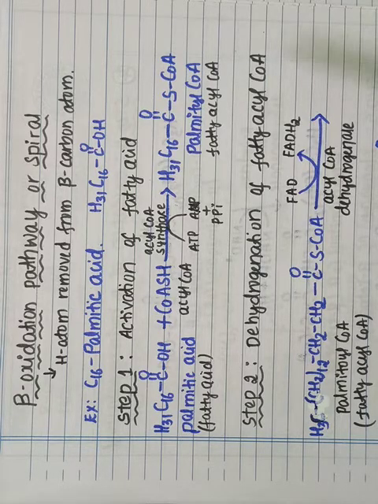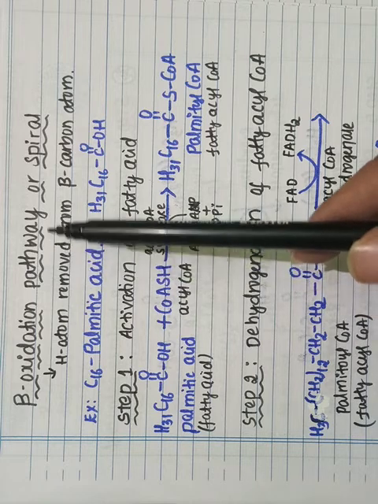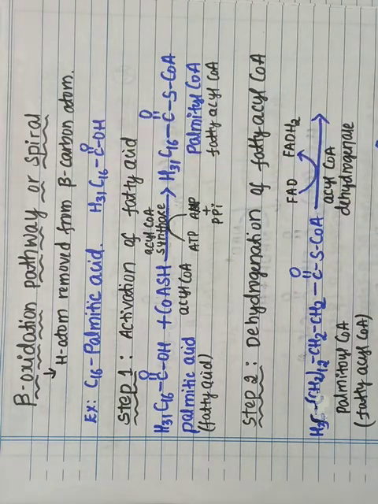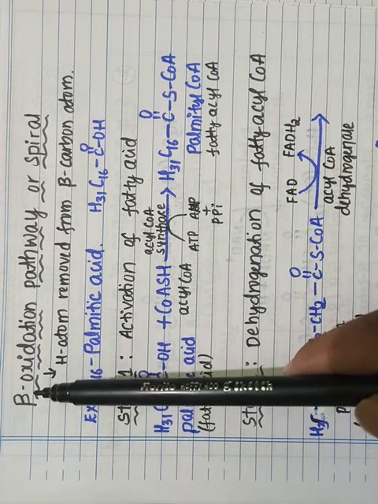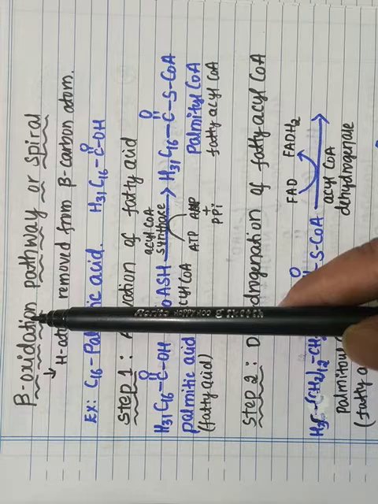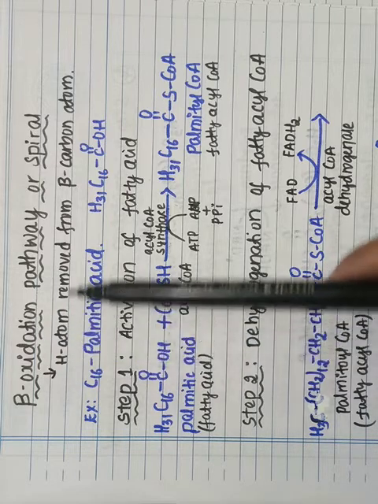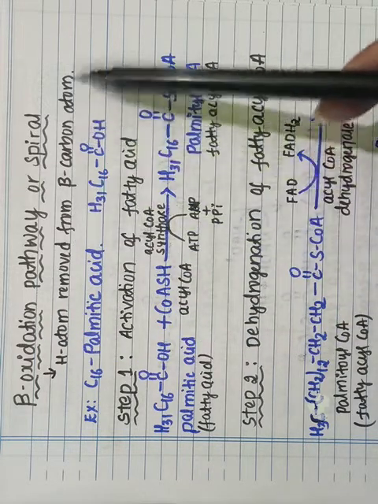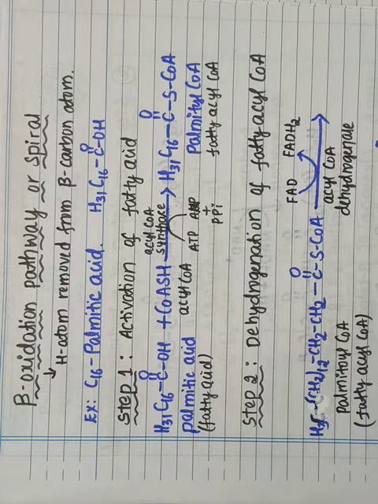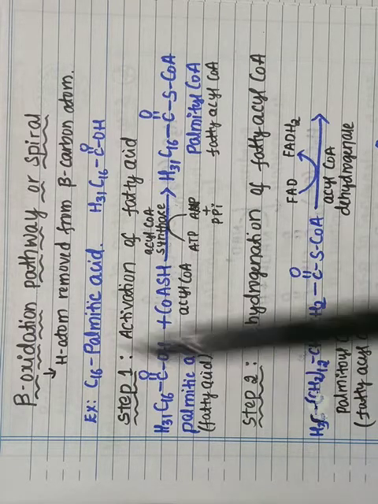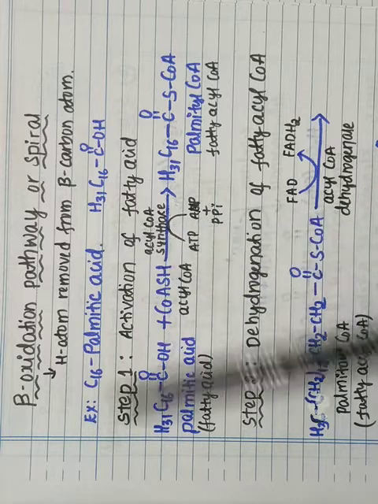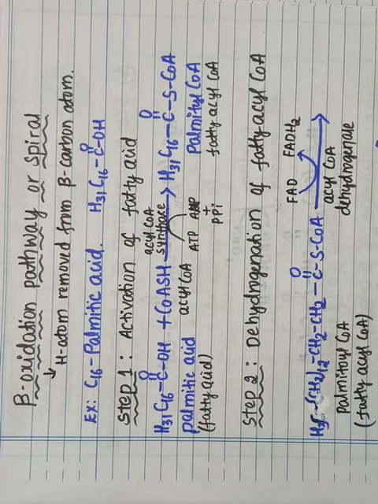So next, let us see the beta oxidation pathway, or the spiral of fatty acid metabolism. This process or pathway is called beta oxidation because the hydrogen atom will get removed from the beta carbon atom of the fatty acid. Let us take the example of palmitic acid. How will this palmitic acid undergo beta oxidation? Now let us explain the process of beta oxidation of the C16, the palmitic acid.